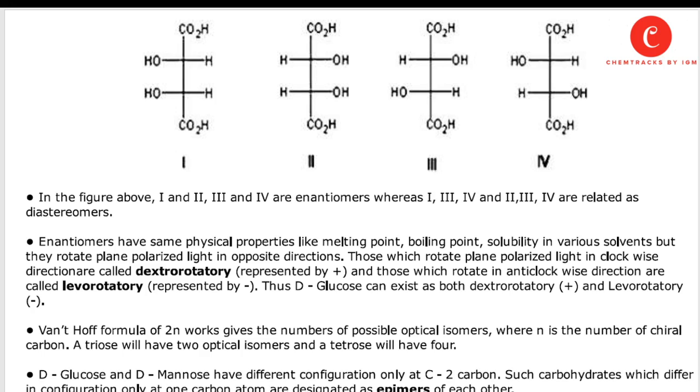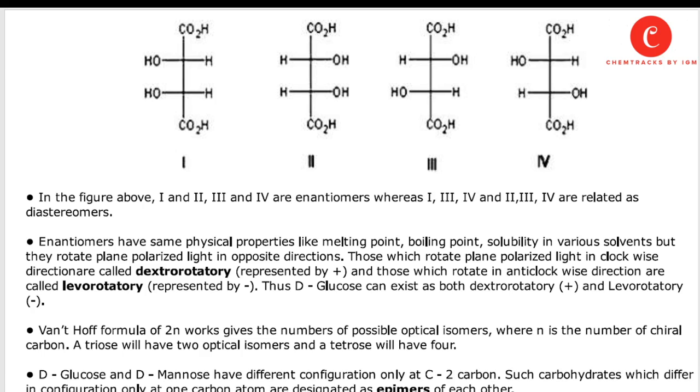The formula 2^n gives the number of possible optical isomers, where n is the number of chiral carbons. A triose will have two optical isomers and a tetrose will have four. Triose means any sugar molecule that contains 3 carbons, and tetrose means a sugar molecule with 4 carbons. D-glucose and D-mannose differ in configuration only at carbon 2. Such carbohydrates which differ in configuration only at one carbon atom are designated as epimers of each other.